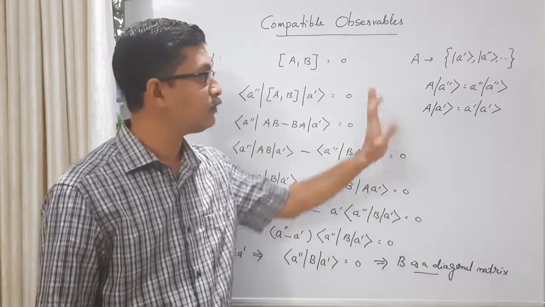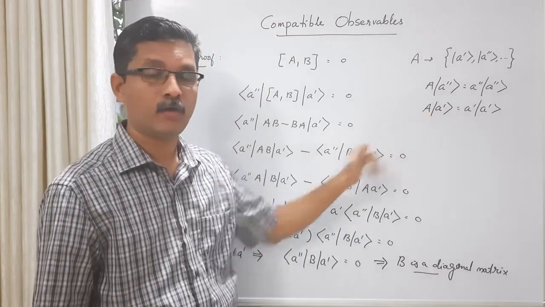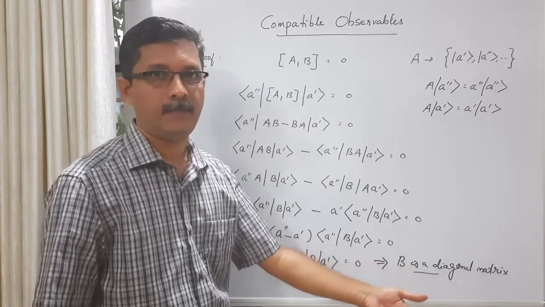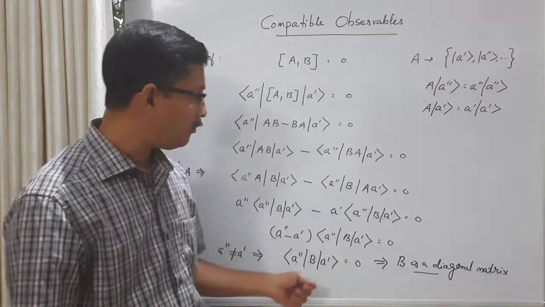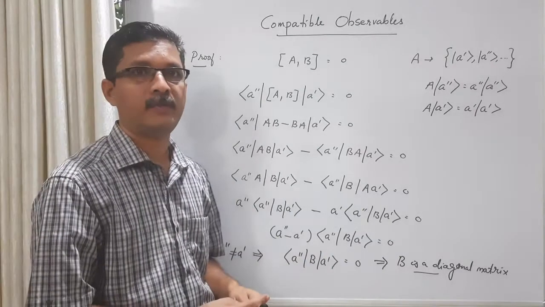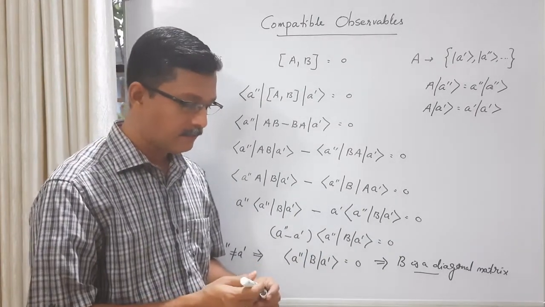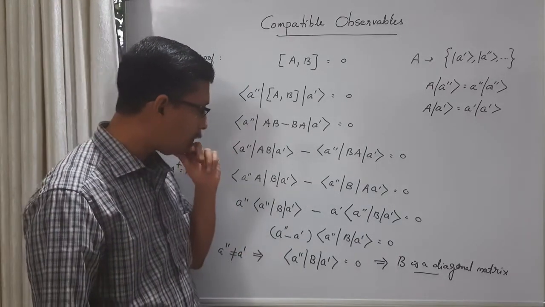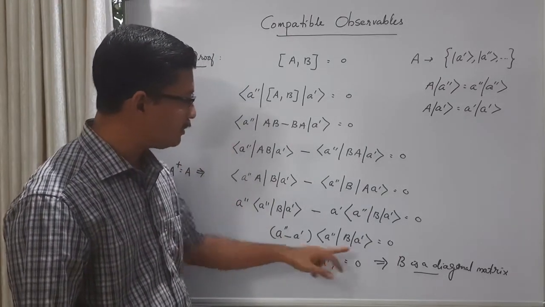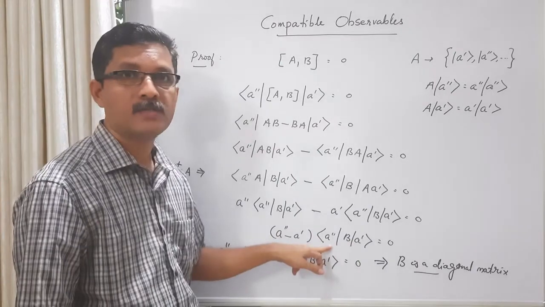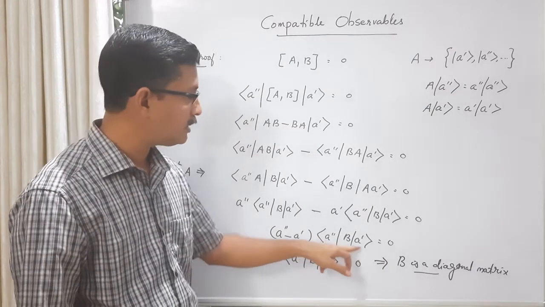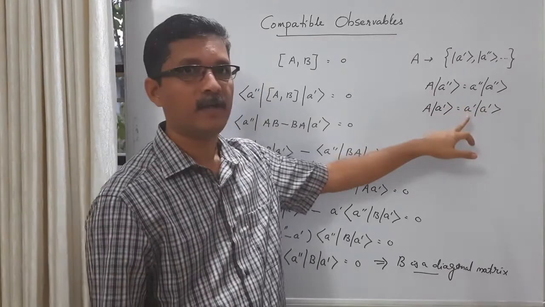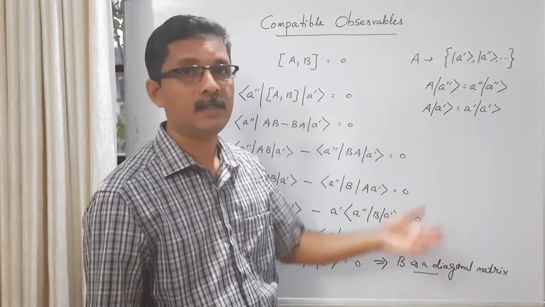We know that the matrix of A is diagonal in its own eigenkets. Now we have shown that the matrix of B is also diagonal in the eigenkets of A. And here, what is the importance of the condition that the eigenvalues of A are non-degenerate? Let us look at here. It's possible that these two eigenkets, ket A prime and ket A double prime, correspond to the same eigenvalue. That is called degeneracy.